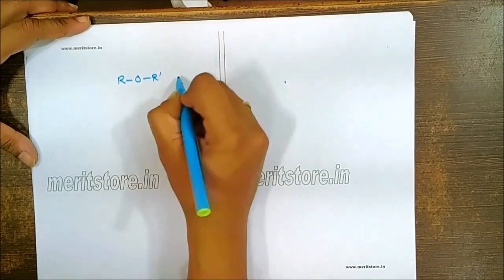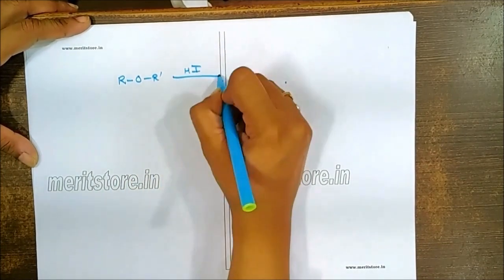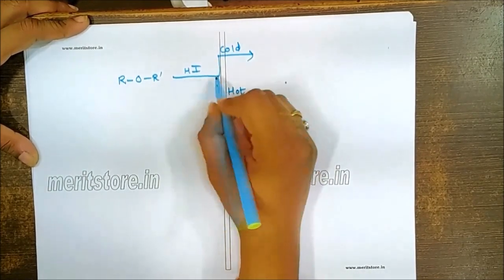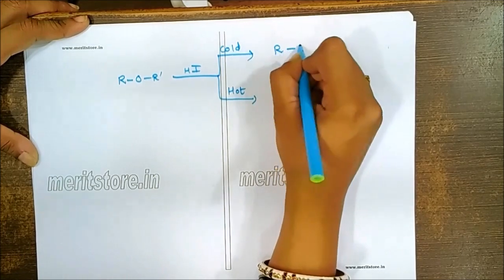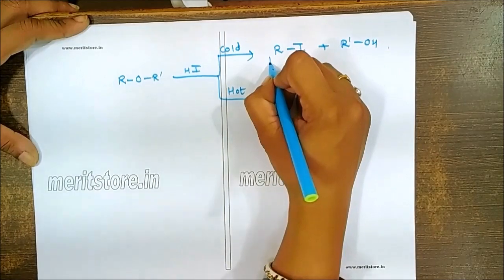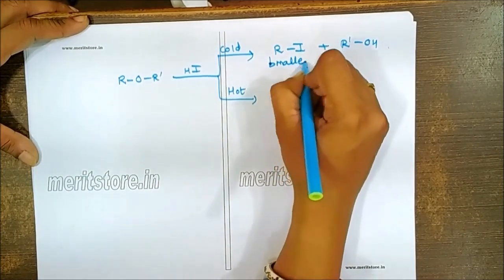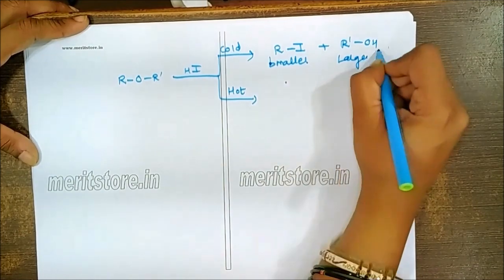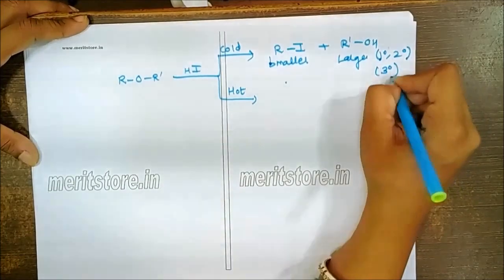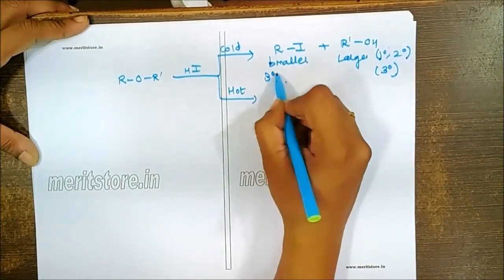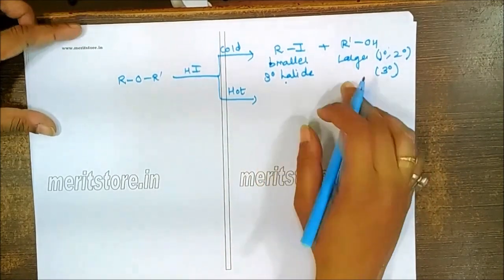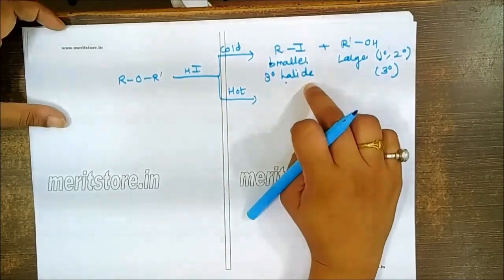Now, if you are talking about reaction of ether with HI, that will occur under two conditions. One is a cold condition and one is a hot condition. In the cold condition, there is always formation of an alkyl halide and an alcohol. Always remember, there is formation of the smaller alkyl halide and larger alcohol, provided your R and R dash groups are primary and secondary. But if your R and R dash groups are tertiary, then the tertiary forms the halide. That thing you have to remember. The other group, whatever it is, will form the alcohol, but the tertiary group will always form the halide.